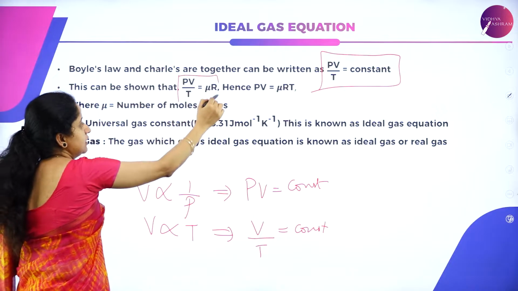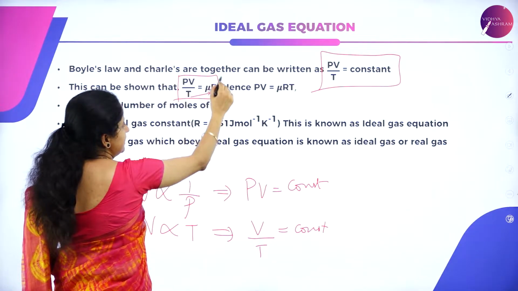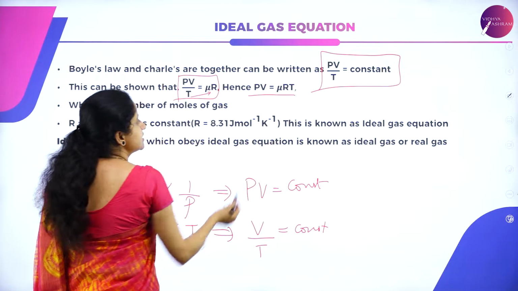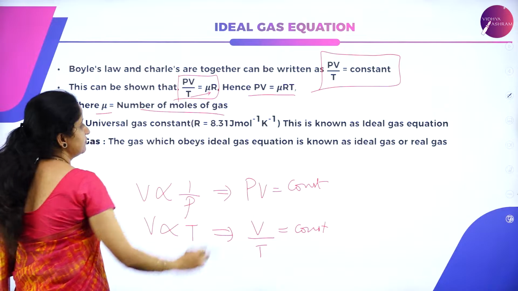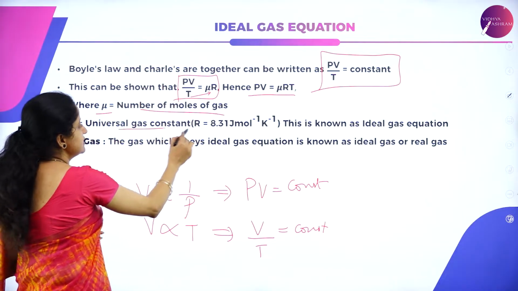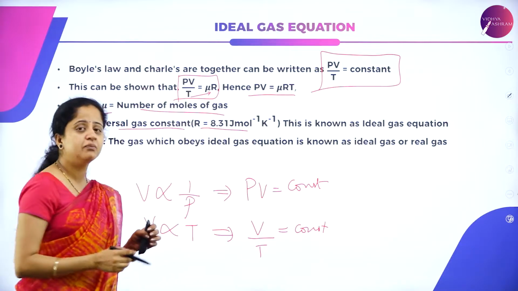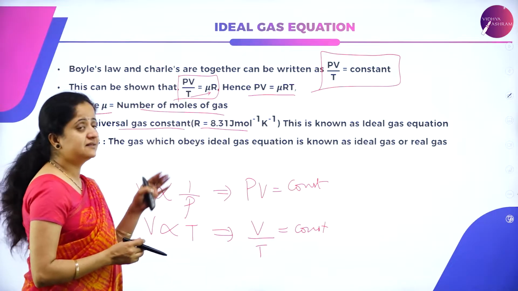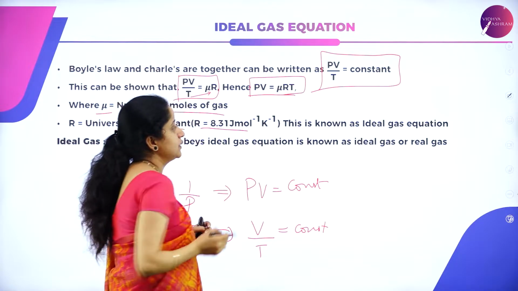This can be shown that PV by T is equal to mu into R. So what is this? When T gets multiplied with the RHS, we can get the equation PV is equal to mu RT, where mu is the number of moles of a gas and R is the universal gas constant. The value of R is 8.31 joule per mole per Kelvin, and this equation is called the ideal gas equation.